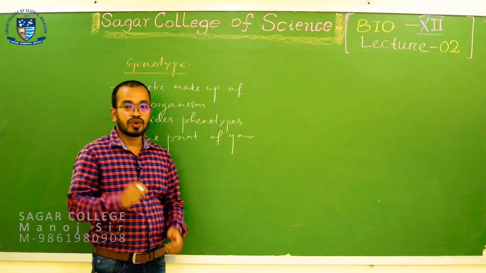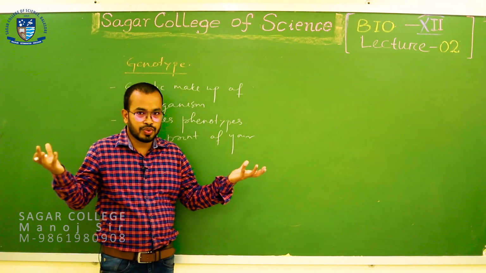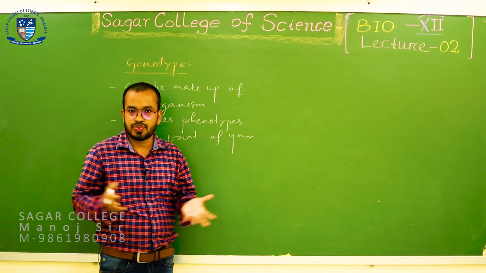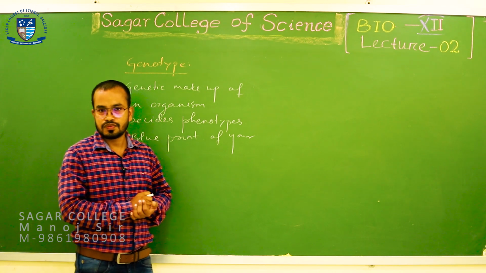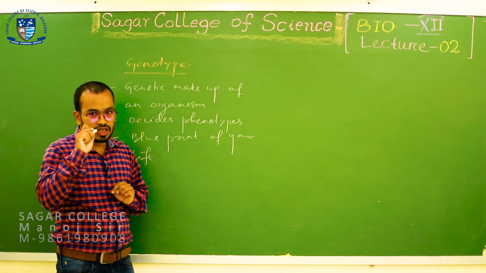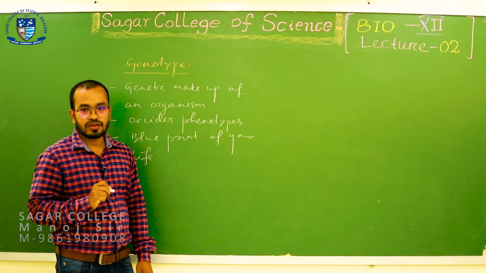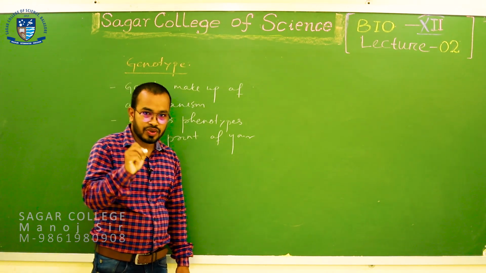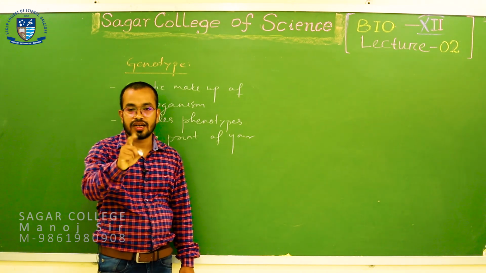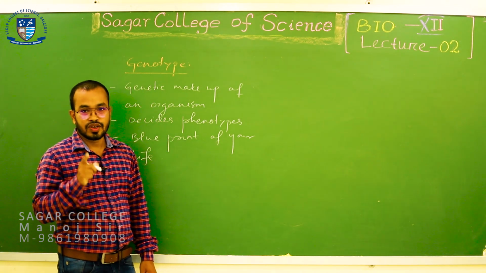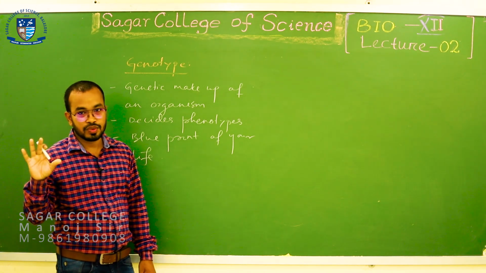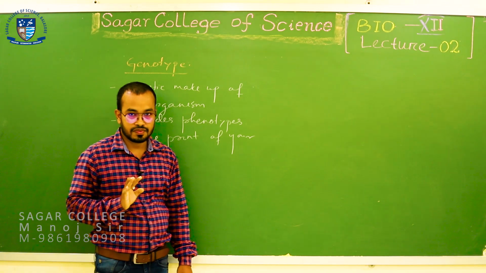Okay. So what is zygote? Zygote is nothing but the fusion of male and female gametes. The diploid cell that is produced is called zygote. So when the zygote is produced, at that particular time, or you can say during fertilization, the genotype is decided, and after fertilization you cannot change the genotype throughout your life.